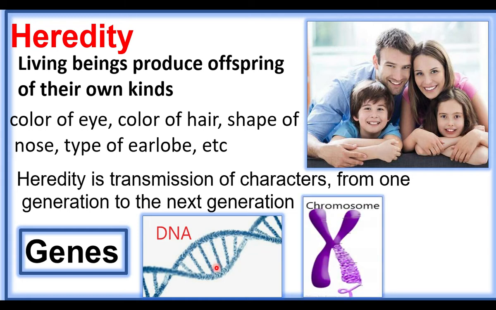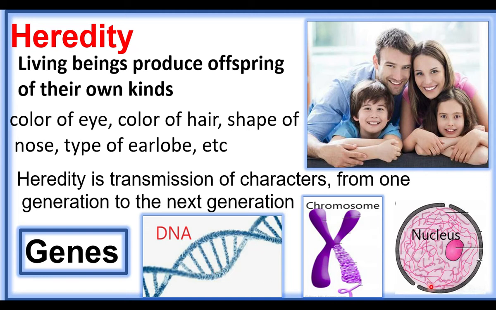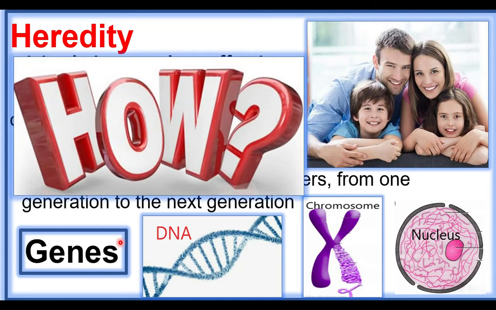We have 23 pairs of chromosomes. The 23 pairs of chromosomes are found inside the nucleus. These 23 pairs of chromosomes found inside the nucleus of one cell carries more than 40,000 genes. A particular gene controls a particular character or particular body functioning. In this lesson, we are going to learn how the characters are carried from one generation to another generation.